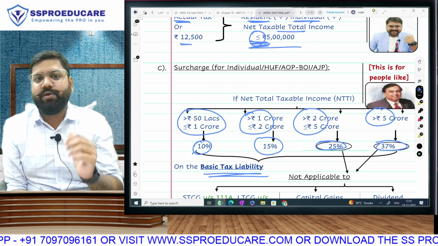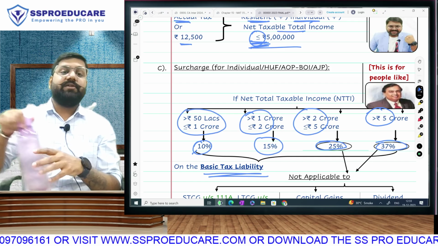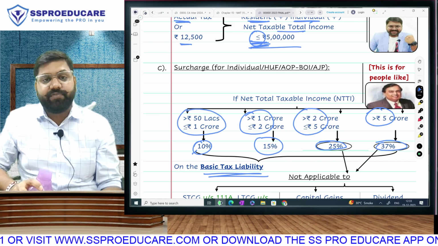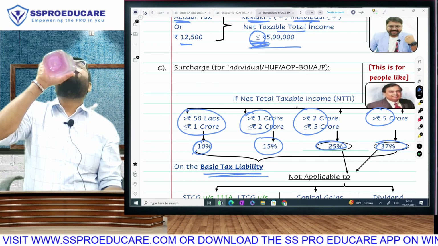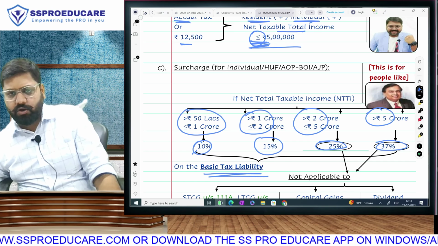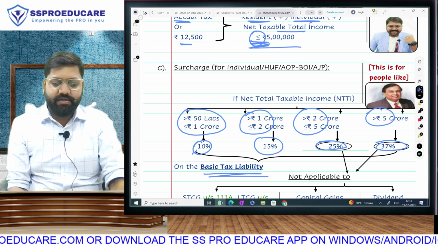Rebate is given in rupees, you can learn 12,000. Surcharge is given in percentage. So when it is given in percentage, you should be aware, sir, this percentage will be applied on what? Surcharge of 10, 15, 25 or 37 will apply on basic tax.